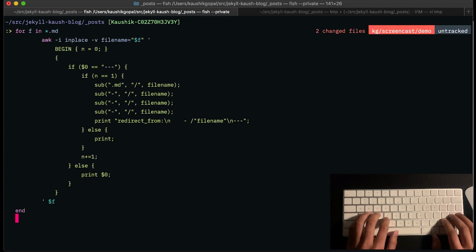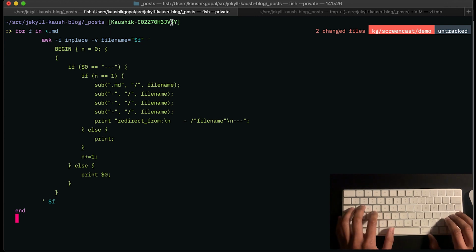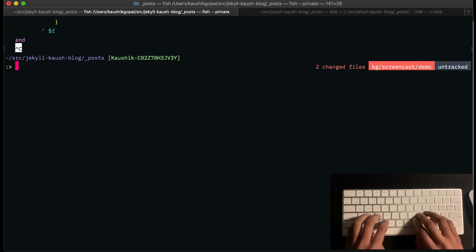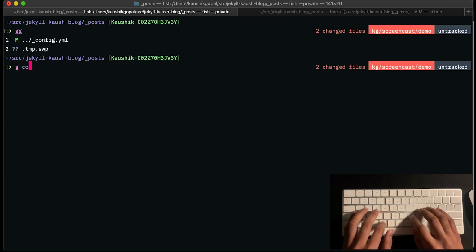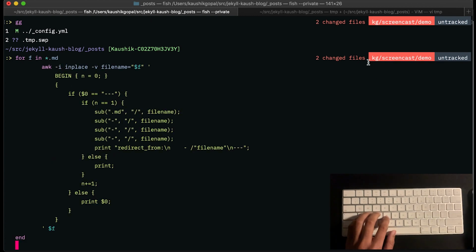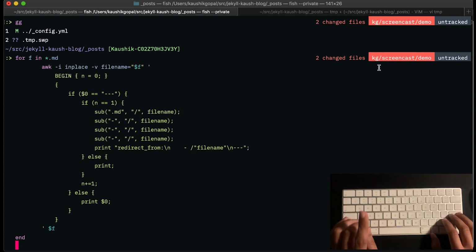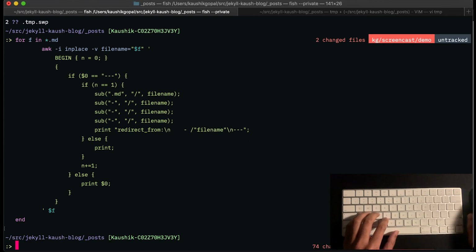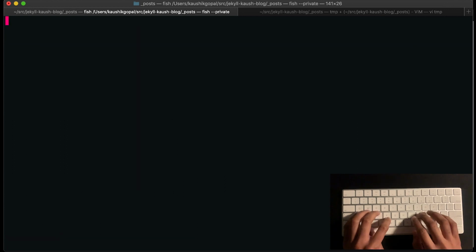I'm just going to do this, and I can be confident because this directory is version controlled with Git. So if I do something catastrophically wrong, I can just reset my directory, and I'll be off to the races. So right now, if you notice, there are only 2 changed files. After I run this, I anticipate a whole bunch of files to have been changed, and you can see it did it in place. And there are about 72 files that have changed.